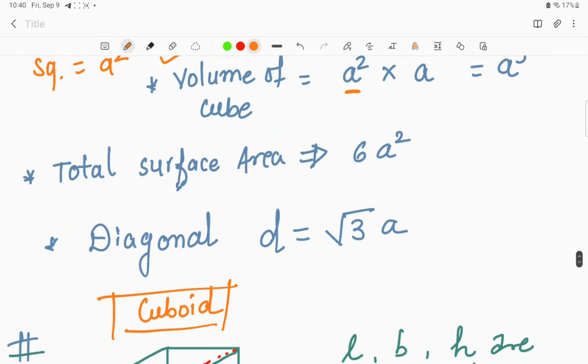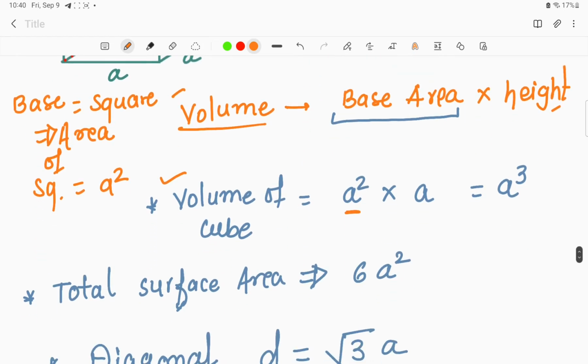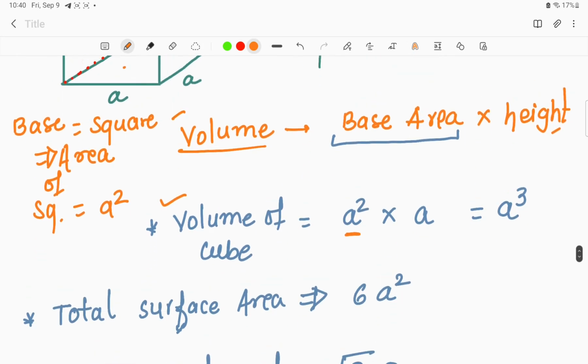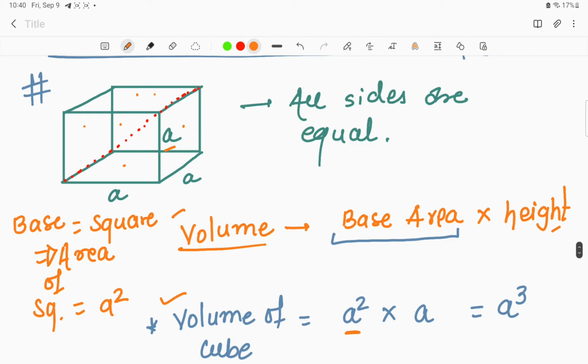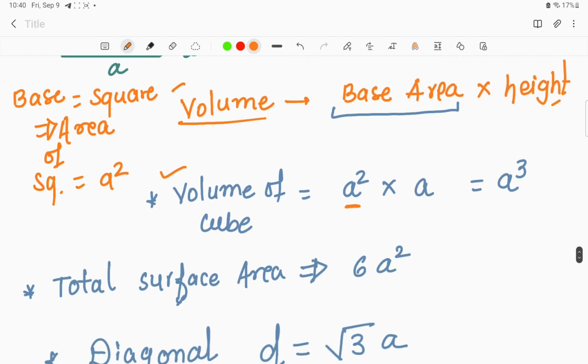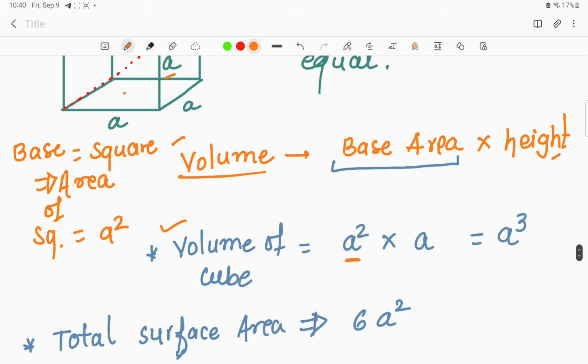So here again, the one fact we got is that there are a total of 6 faces in case of a cube. Then we'll be dealing with the total surface area as 6a square. As we know, for the surface area we are taking each square, and there are a total of 6 squares over here. So the formula for the total surface area of the cube will be 6a square.